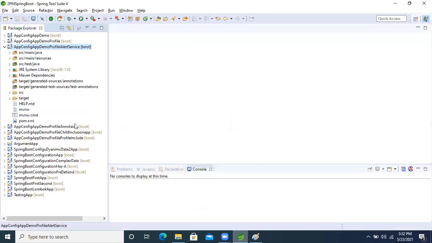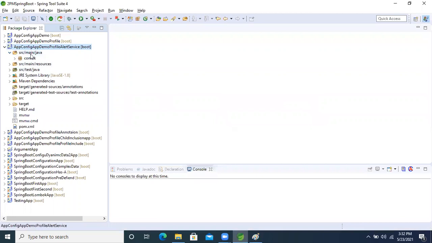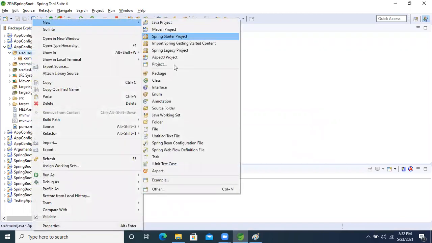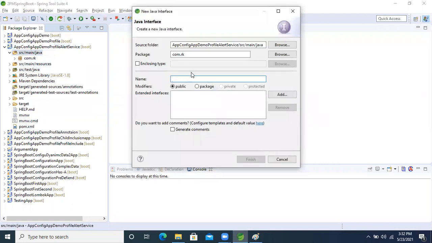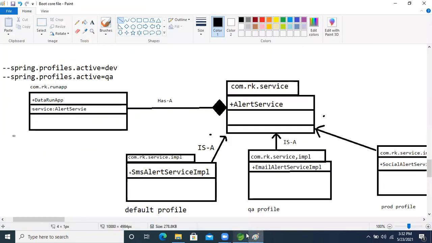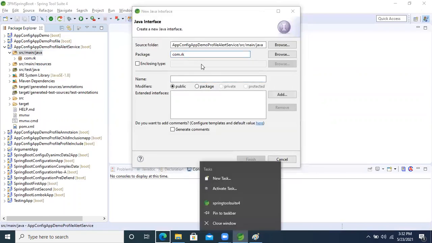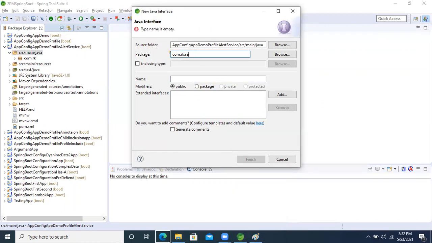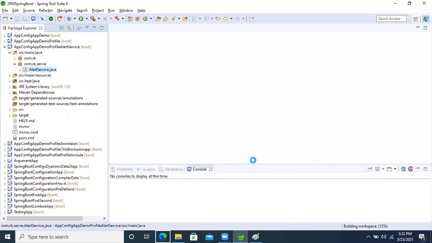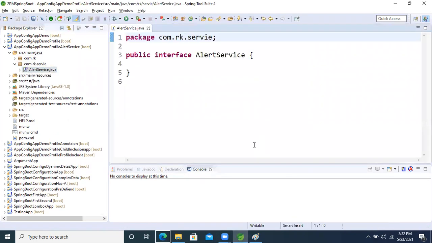Now come inside the application, right click, new. Take the interface, right? The package we decided is com.rk.service. After that, I'm taking the interface as alert service, right? So inside that,